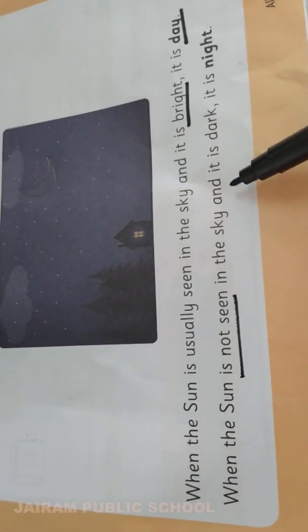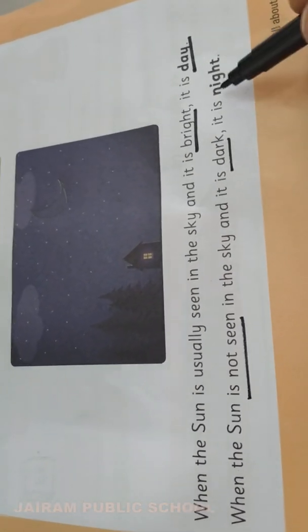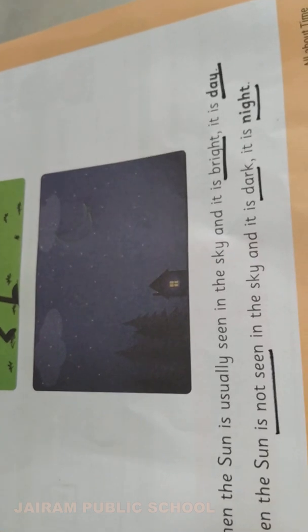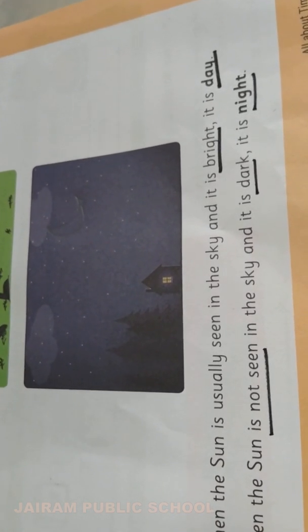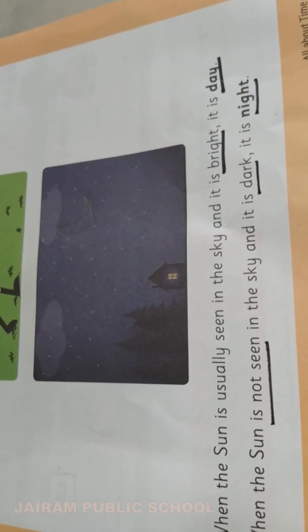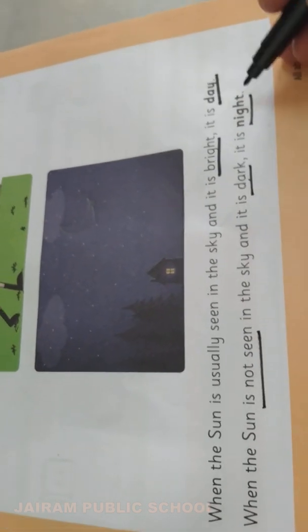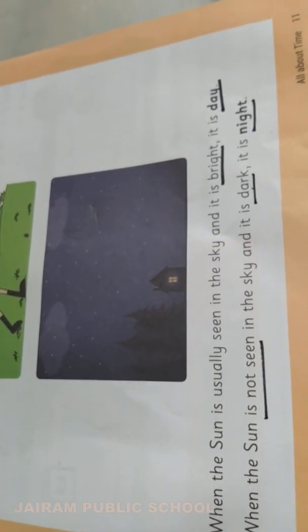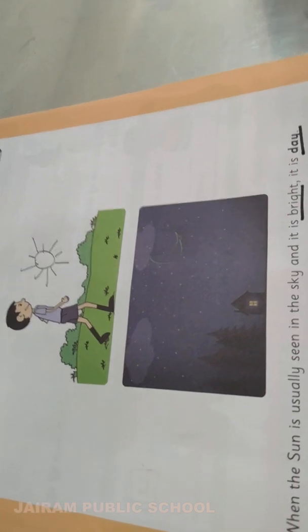When the sun is not seen in the sky, it is dark. It is night. At night time, can you able to see the sun in the sky? No, we can't see the sun at night. It is dark. So it is night. Clear in day and night, children?